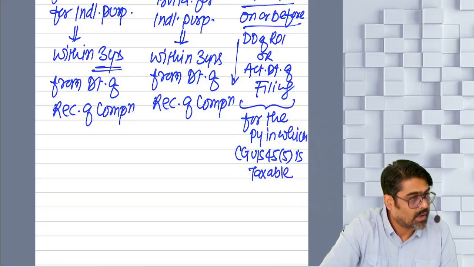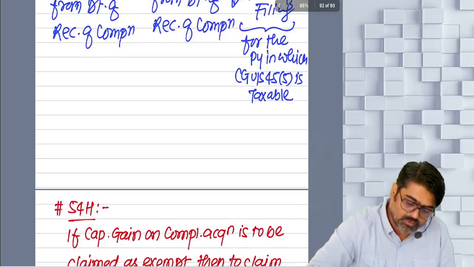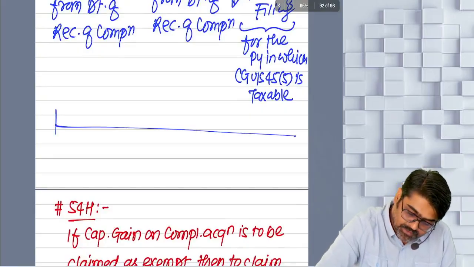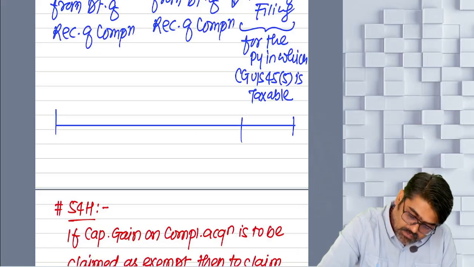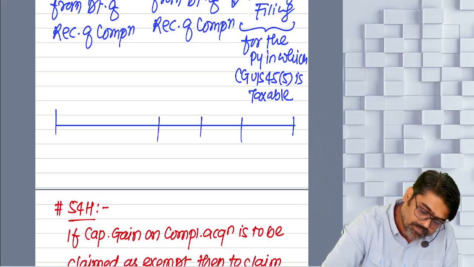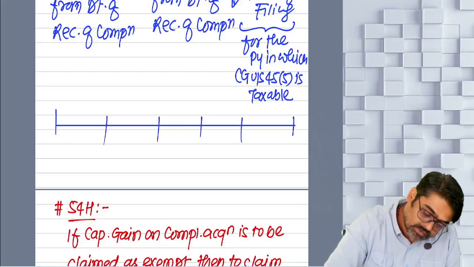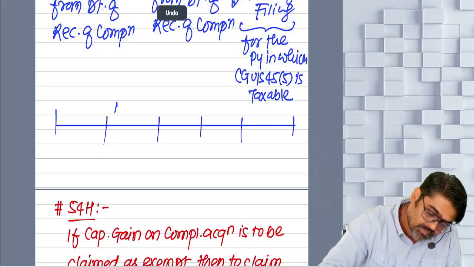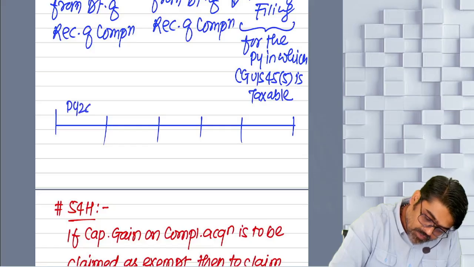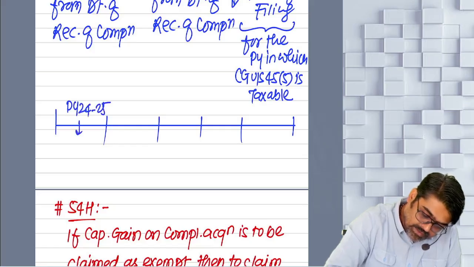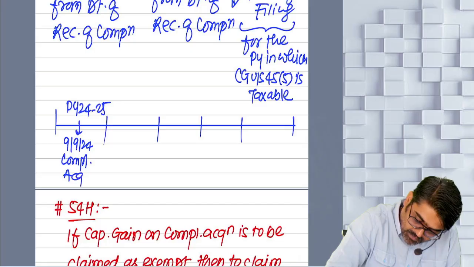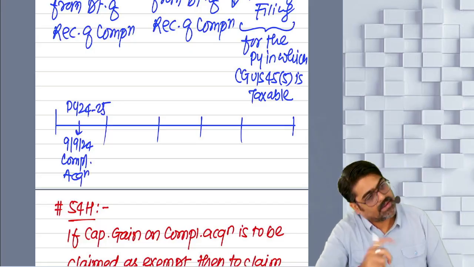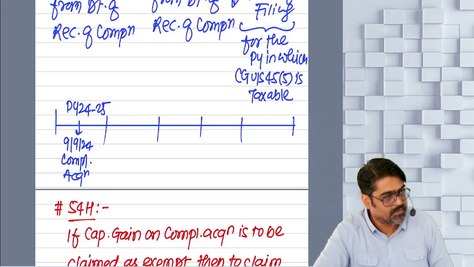Understanding? So now let's take one small example. See, this is a timeline. 1, 2, 3, 4. This is your previous year, the previous year 24-25. Can I say on 9/9/2024 compulsory acquisition took place here? So the capital gain will be taxable in 24-25.